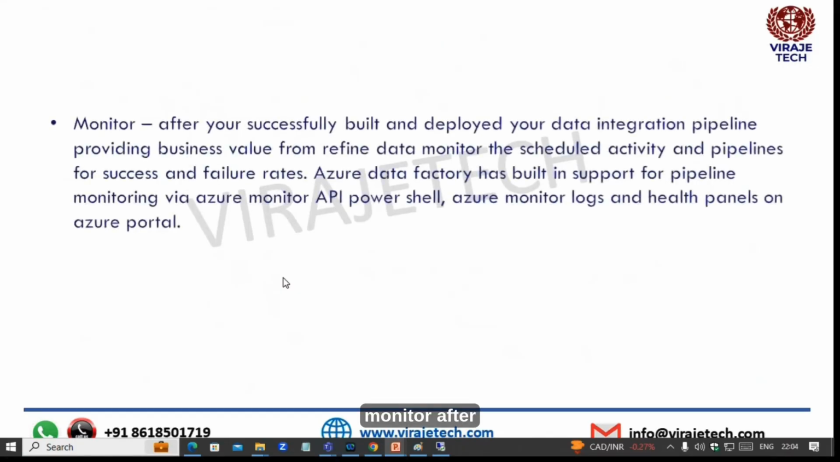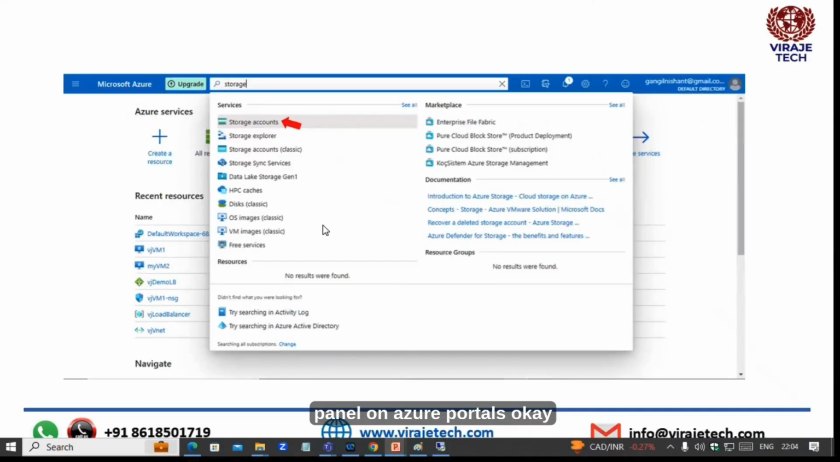Then monitor after the successful build and deployment. We can see the pipeline providing the business value from refined data, and monitor the scheduled activity via Azure Monitor API, PowerShell, Azure Monitor logs, and the health panel on Azure portals.